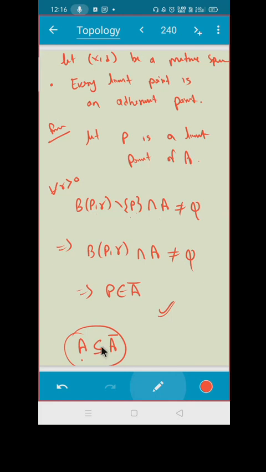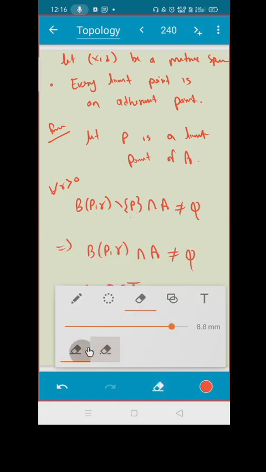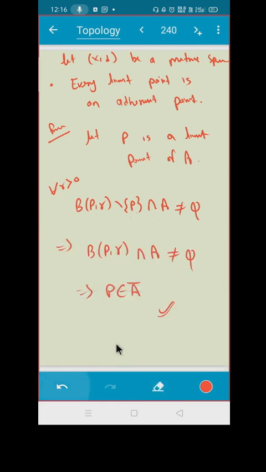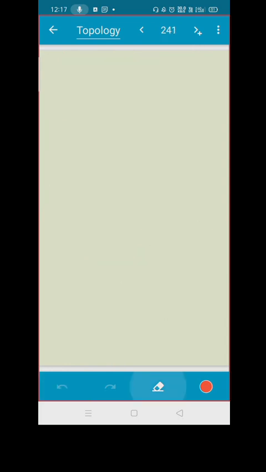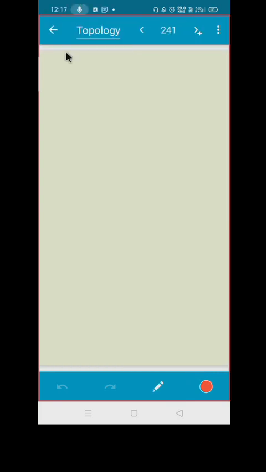Can you give me a quick proof of this? Can you prove A is a subset of A closure? Let us see. You would like to prove A is a subset of A closure. That means if you take any point P in A, correct, what are you supposed to prove?